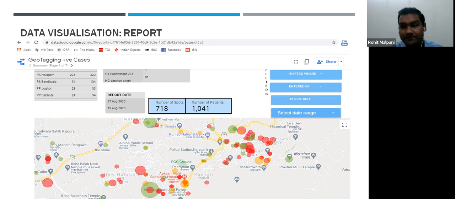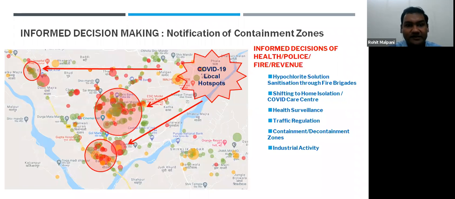We can also see which constables are more prone, and how many of them have done entries, so that we can do their particular analysis whether they are more prone to COVID-19 because they have been going in the field regularly. So they should be given a rest, and different constables should take over. So this is how the analysis we have been doing.